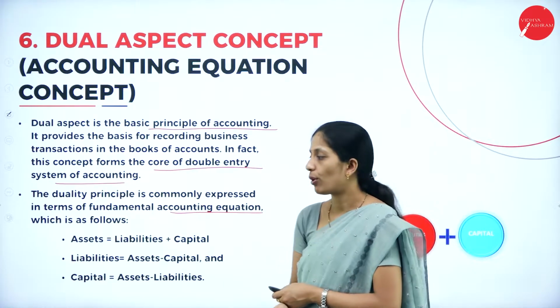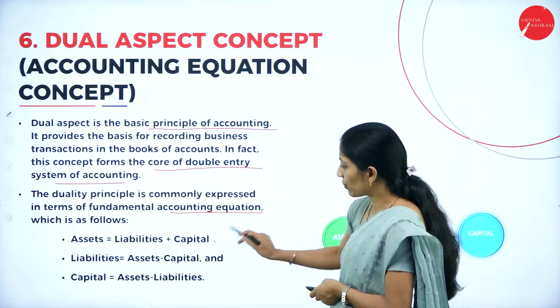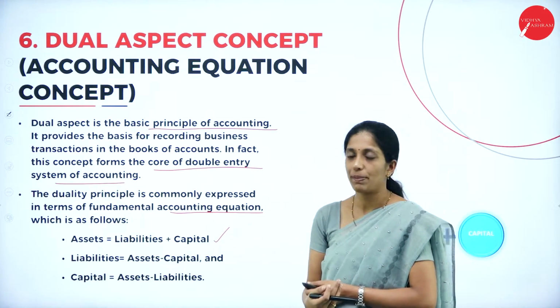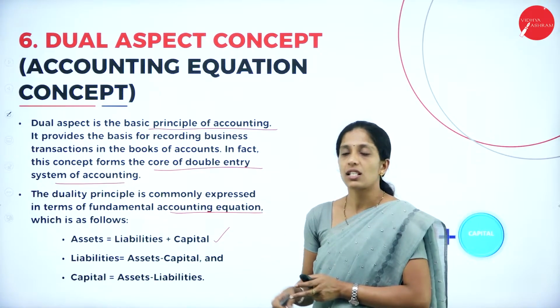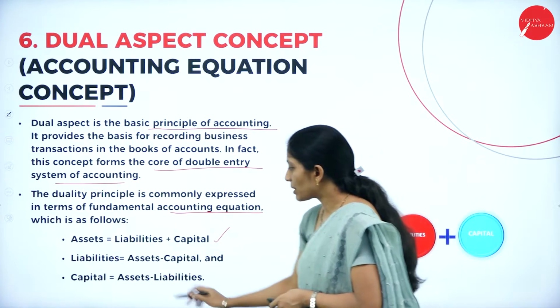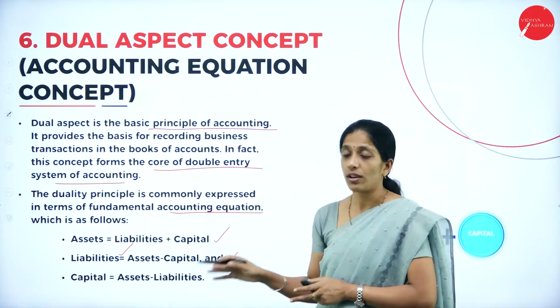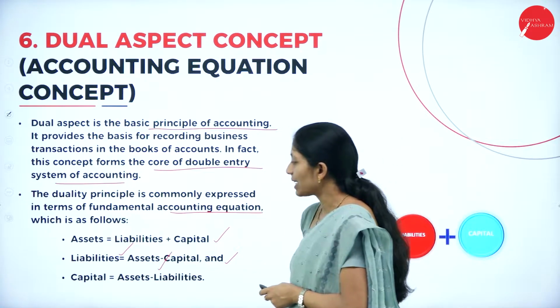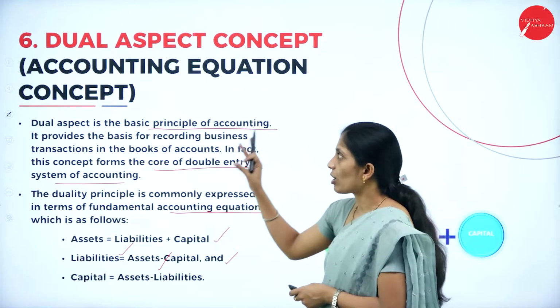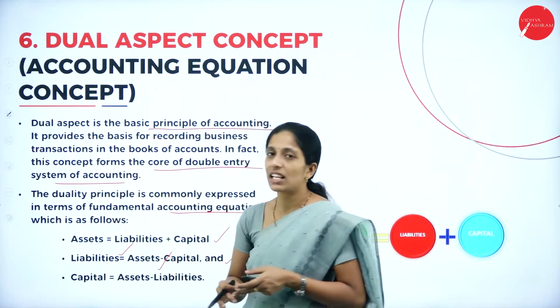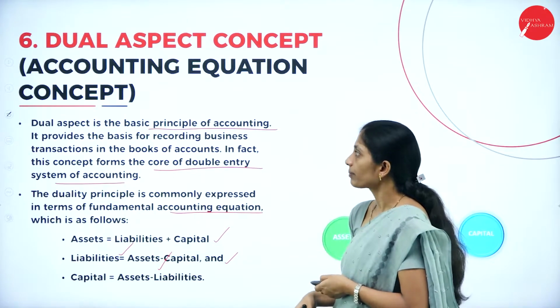Assets is equal to liability plus capital. If we reverse this equation, then if you want the liability, it is assets minus capital, or if you want the capital, it is assets minus liabilities. So this is all about the dual or accounting equation concept.